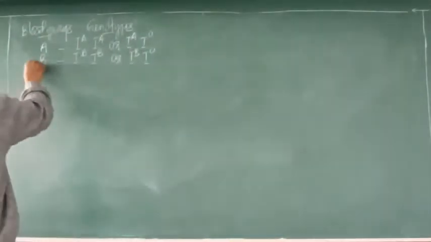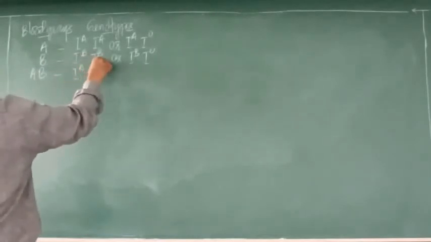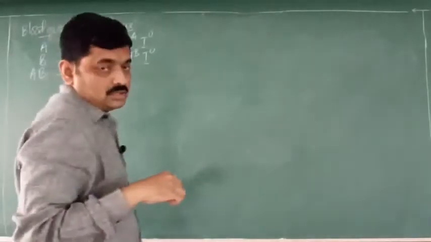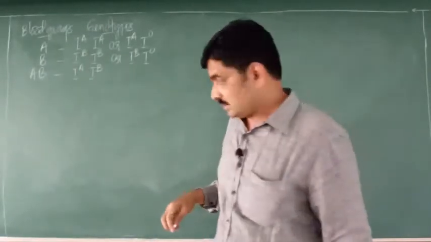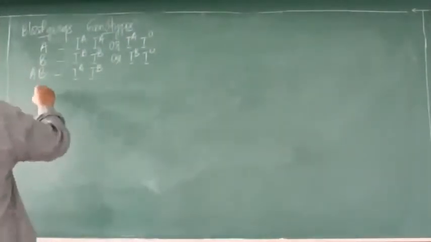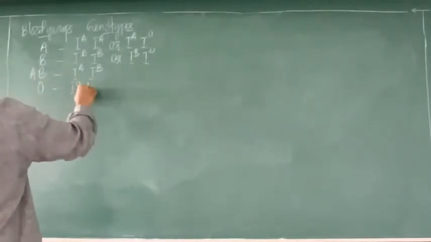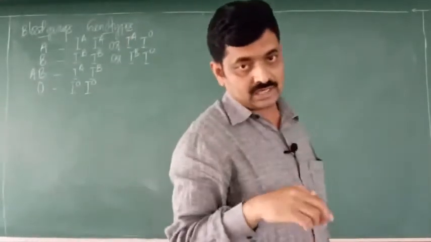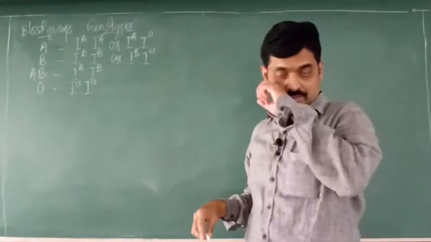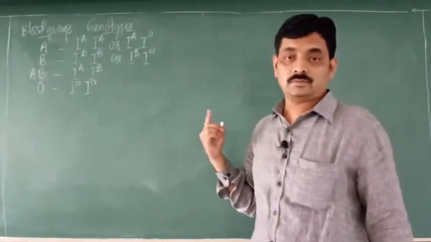If the blood group is AB, the genotype is IAIB. If the blood group is O, the genotype will be IOIO. So these are the possible genotypes of all the blood groups in man.